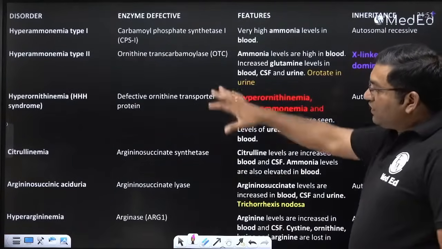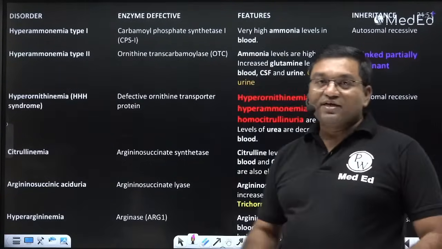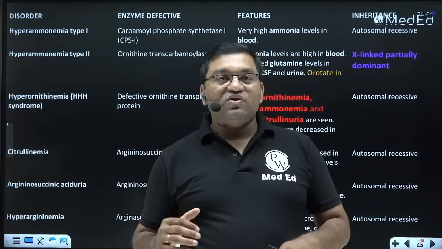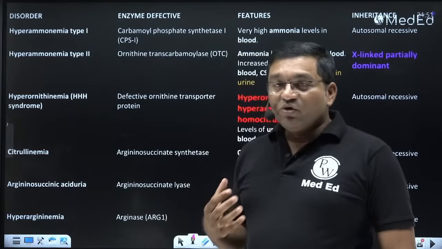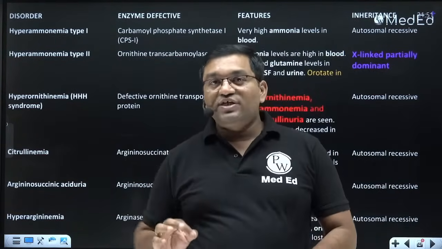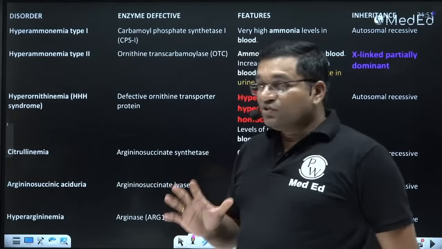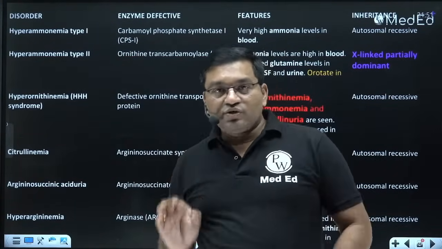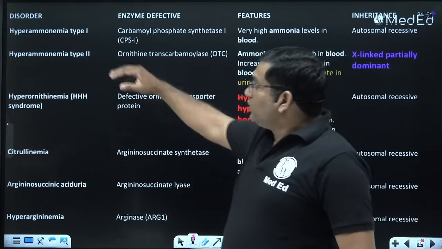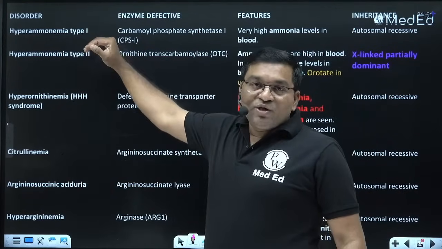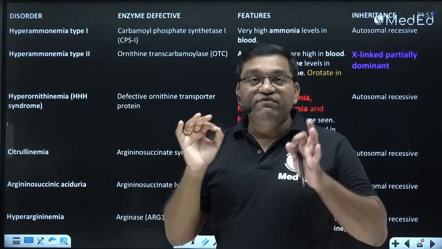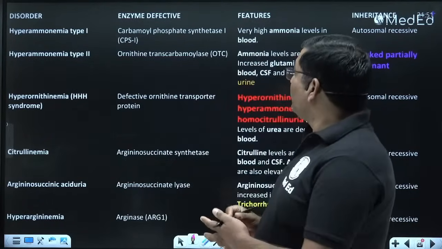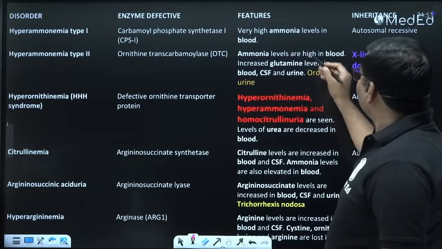These are the different urea cycle disorders. There are 5 enzyme-related disorders, and one hyperornithinemia, where ornithine increases because of ORNT1 gene mutation, a transporter defect. The first two, hyperammonemia type 1 and type 2, are severe forms and are fatal. The ammonia level increases very high.